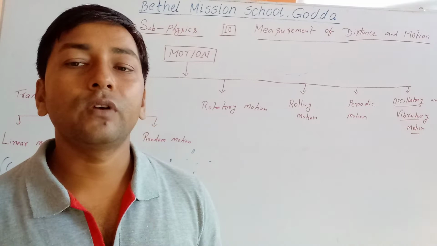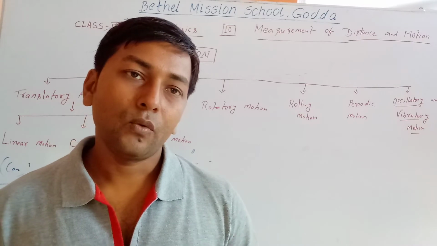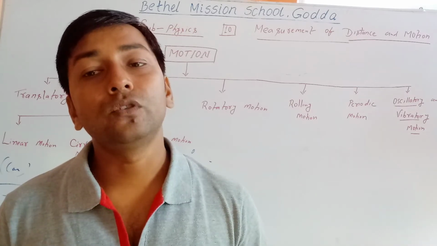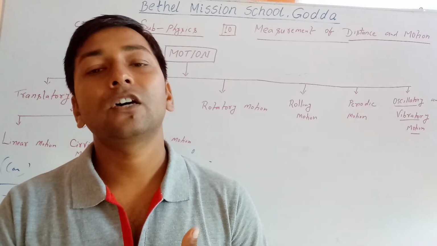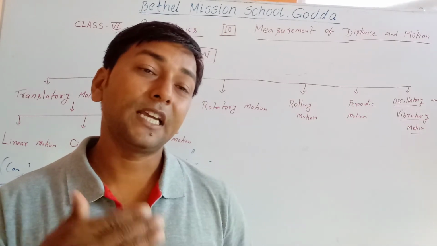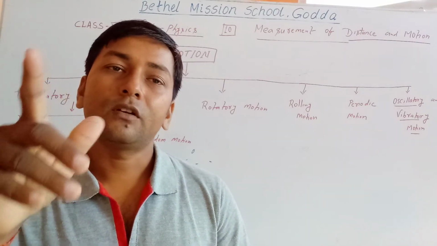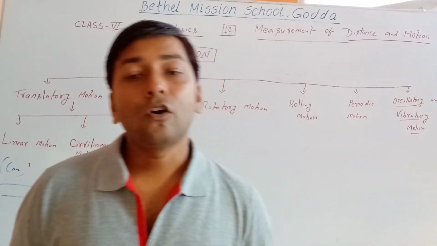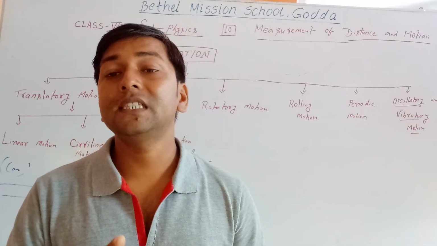Example is a cylinder moving on an inclined plane. When a gas cylinder moves on an inclined plane, it has both translatory motion, where each point moves, as well as rotatory motion. The wheel of a bicycle also has translatory motion because each point of the wheel moves as a whole. Also a drill machine moves as a whole as well as having rotatory motion.